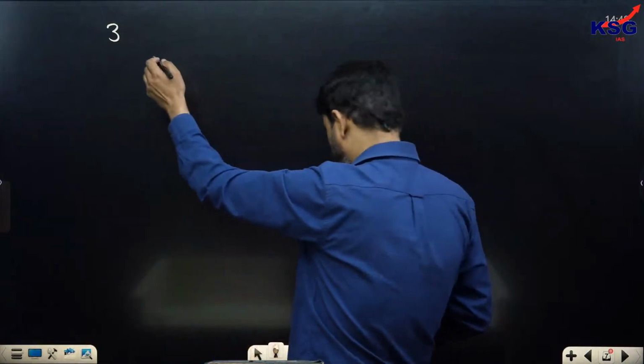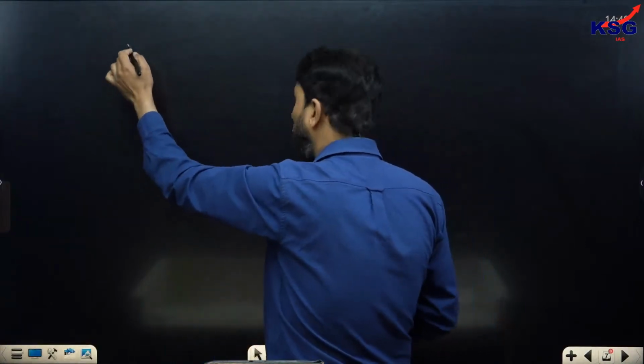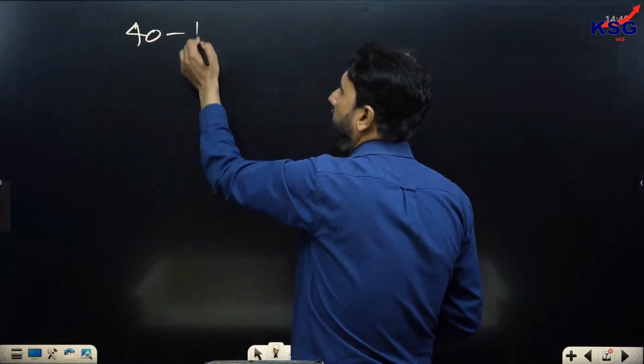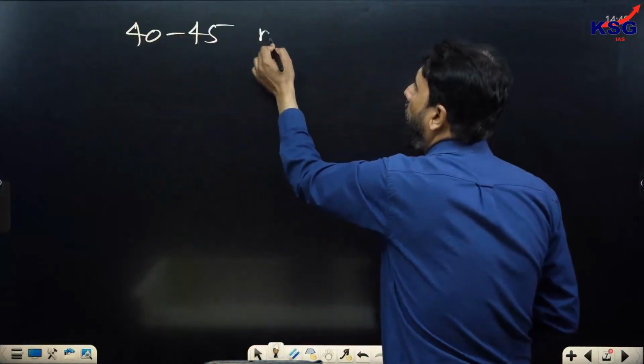As per that you should go for the time allocation. Suppose an aspirant is very good at RC, so he should allocate more time to the RC section because it is his strong area, right? I would say he should give 40 to 45 minutes ideally to the whole RC section.